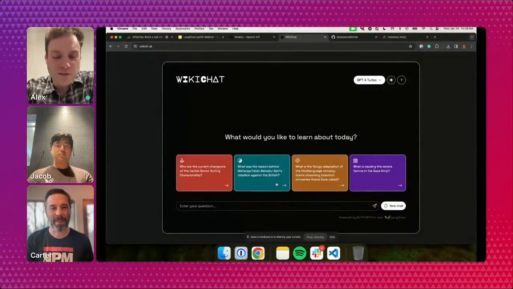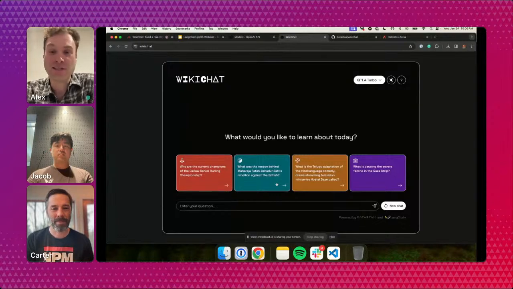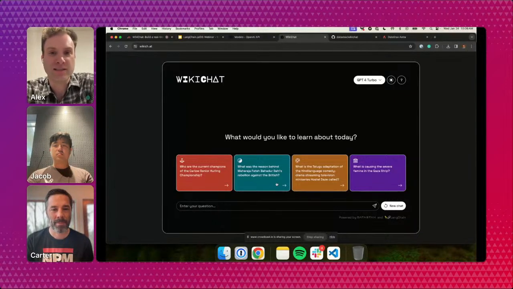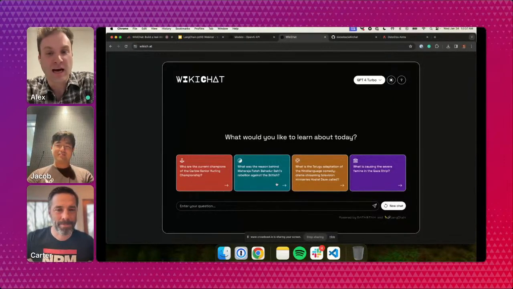Okay, awesome. Before we get into the code, we'll show you the end product first. This is WikiChat, an app we built to demonstrate real-time RAG using Astra DB and LangChain. In the background, which you can't see here but we'll show you later, we've indexed the top 1,000 Wikipedia pages. We also listen for new Wikipedia pages to be updated or created, and we immediately index them in our vector store.